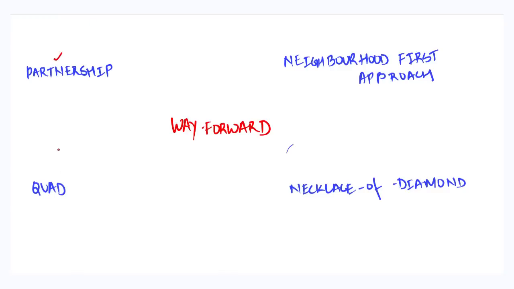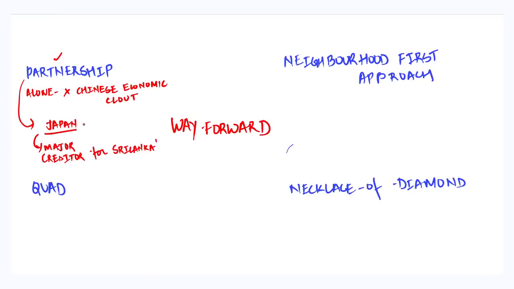India has been one of the top lenders during the crisis year of Sri Lanka. But India alone cannot match Chinese economic clout. And thus India needs to partner with like-minded countries who are also major creditors of Sri Lanka. For example, India can partner with countries like Japan, which is also a major creditor for Sri Lanka. Thus, a partnership between India and Japan can be utilized to counter Chinese economic clout.